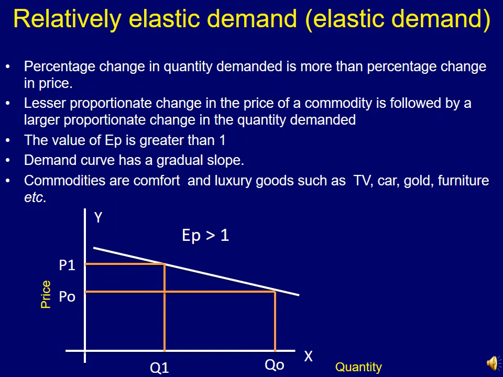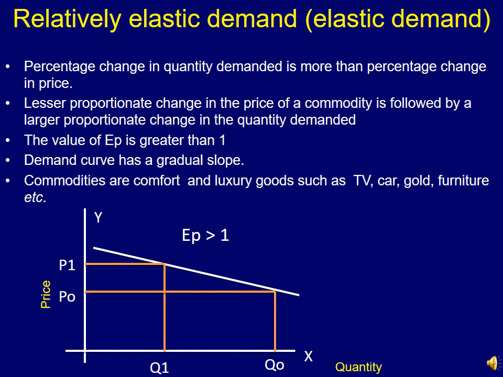So the next type of price elasticity of demand is relatively elastic demand. Also we can call it simply elastic demand. Like the relatively inelastic demand we have discussed, where the percentage change in quantity demanded is less than the percentage change in price, in this case it is the opposite situation. Here the percentage change in quantity demanded is more than the corresponding percentage change in price.